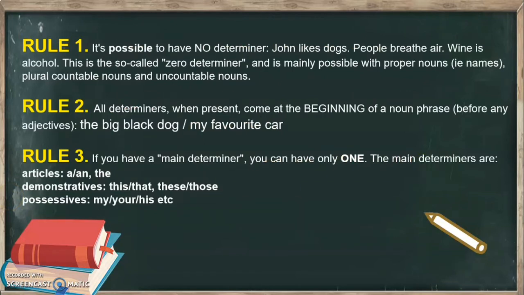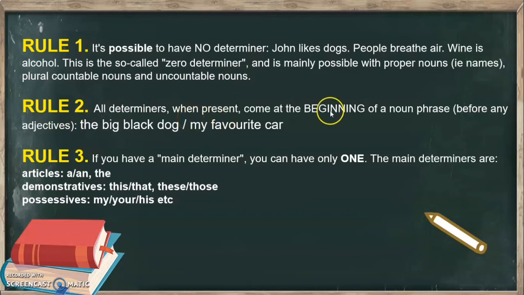Let's break down the rules. Rule number 1. It is possible to have no determiner, right? That's why we have the zero determiner, which we already talked about. Rule number 2.